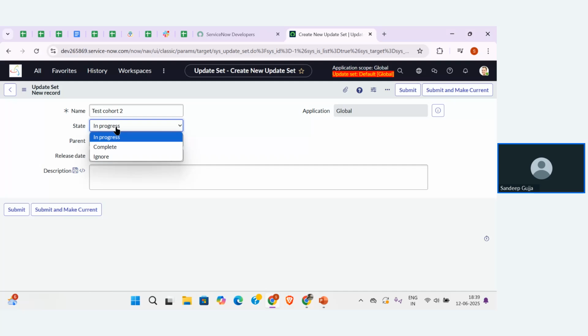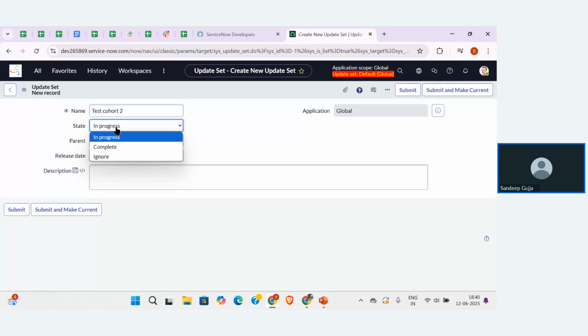But there are three different stages we can keep the updates in. One is In Progress. That means whatever configurations we are building will be stored in that particular update set. If the update set is in progress, then the configurations will load into it. Otherwise, it won't load.